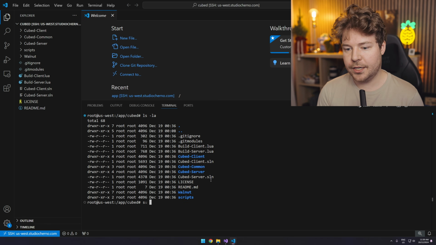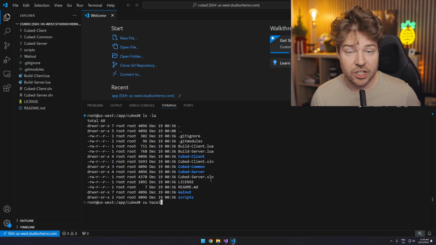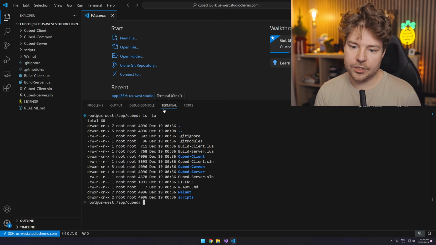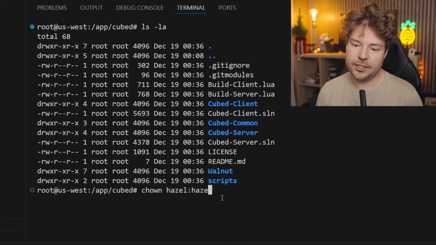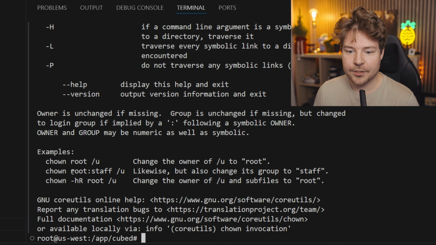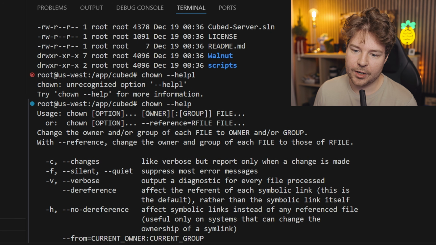I've already got a user here called Hazel, which I was using for my Genesis server, which is actually also on this server. So what I can do first of all is just change the owner here using chown to be Hazel. And I never remember, let me just do --help. Okay, so it's owner, group, and then file. So it's the owner first.